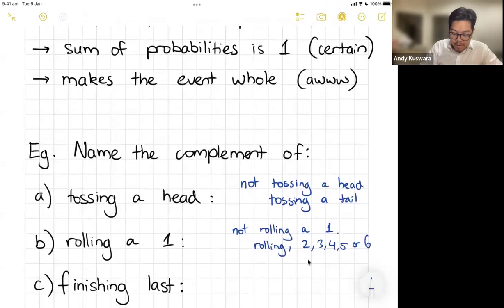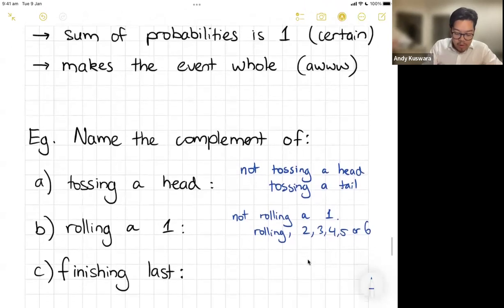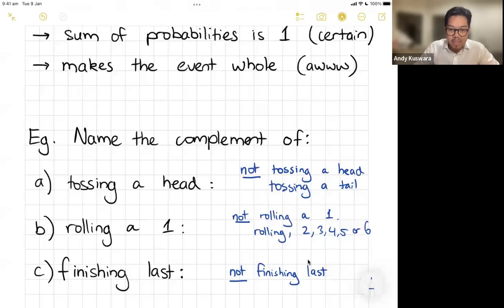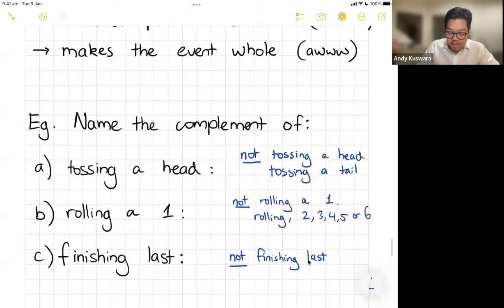Okay. And name the complement of finishing last. So that means the opposite of finishing last is, again, not finishing last. So you can see here the pattern. Probably your key thing here is just whatever the event was, the complement is the not version of it. Okay. The not statement, that should be more than enough. You don't need to write out every other. So finishing second last, third last, fourth, don't have to write that. You just have to write the complement of finishing last is not finishing last.